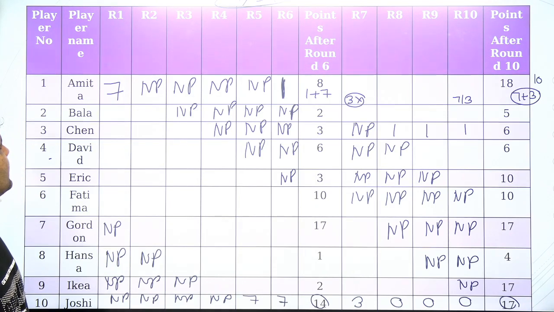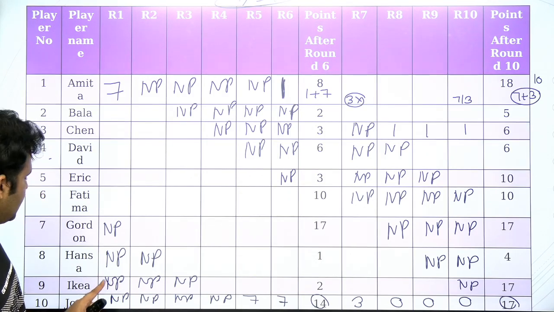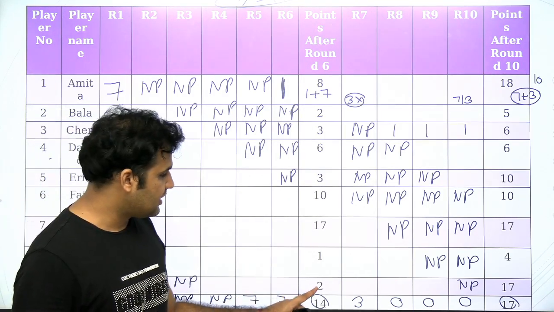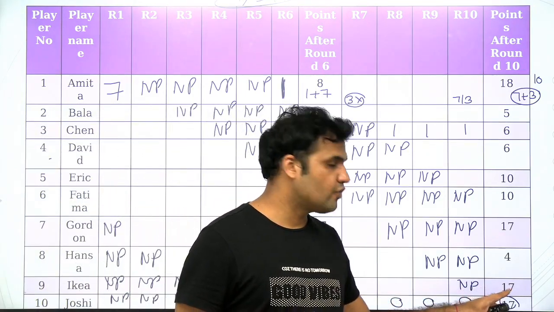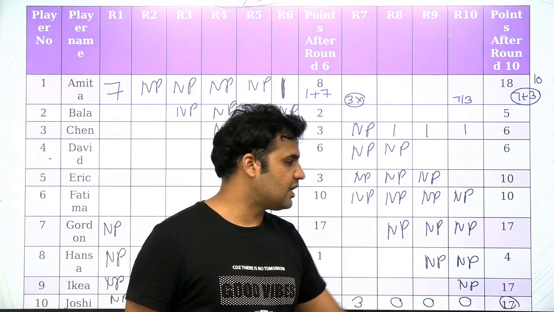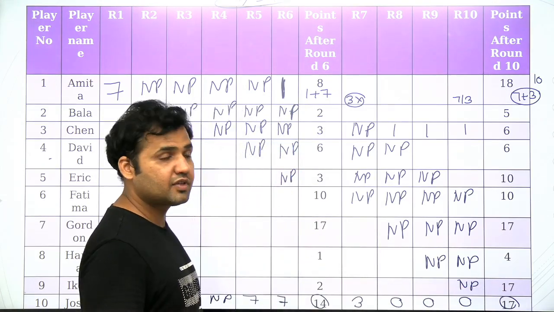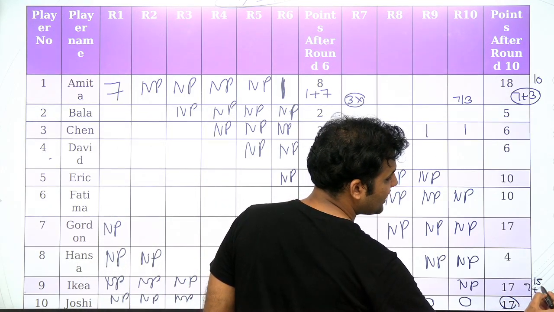Alright, let's go to the remaining information now. Okay, let's talk about IKEA. IKEA, you can see, has a score of 2 in round number 6 and the IKEA score moves to 17. Now if you want to jump from 2 to 17, you need a score of 15, and a score of 15 can be obtained as 7 plus 7 plus 1 only.